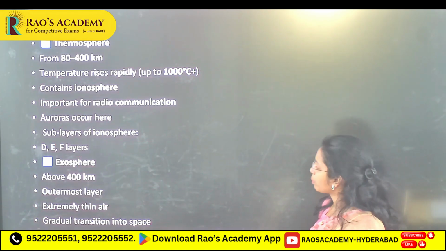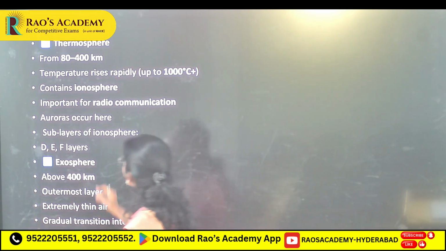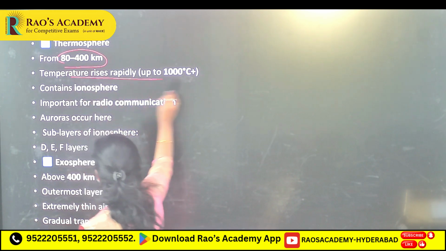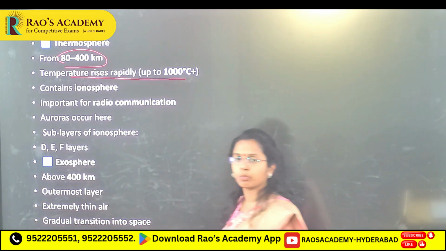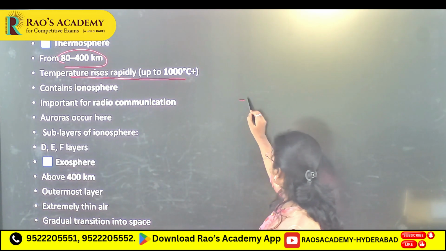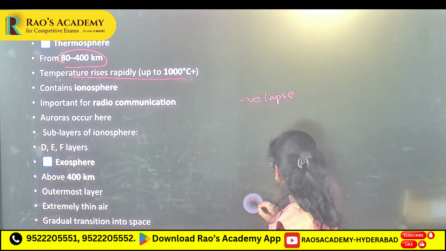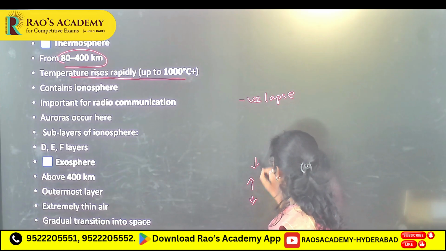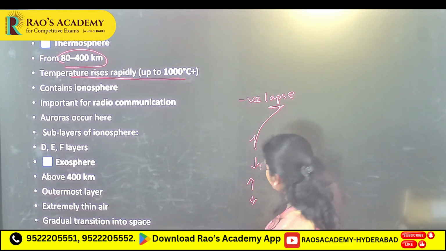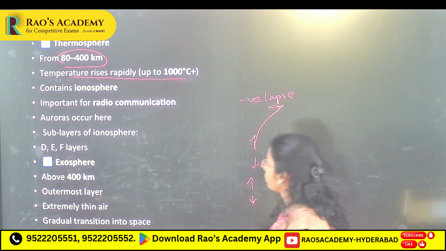Next, thermosphere, around 80 to 400 kilometers. Temperature rises rapidly in the thermosphere. You will see a negative lapse rate. Temperature first decreases, then increases, then decreases, and then continuously you will see an increase. That you have to remember.